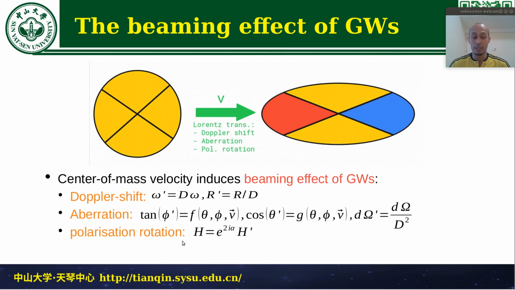Last but not least, there is the polarization rotation. Gravitational waves have a preferred direction, for example, the direction in which the plus polarization is the strongest, and the polarization rotation causes these directions to be rotated in the plane. What does this mean for the detection of the gravitational waves?